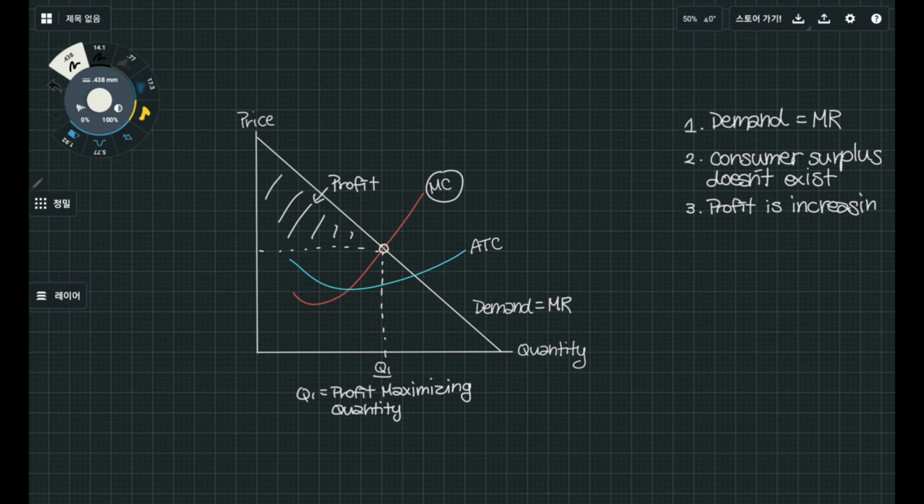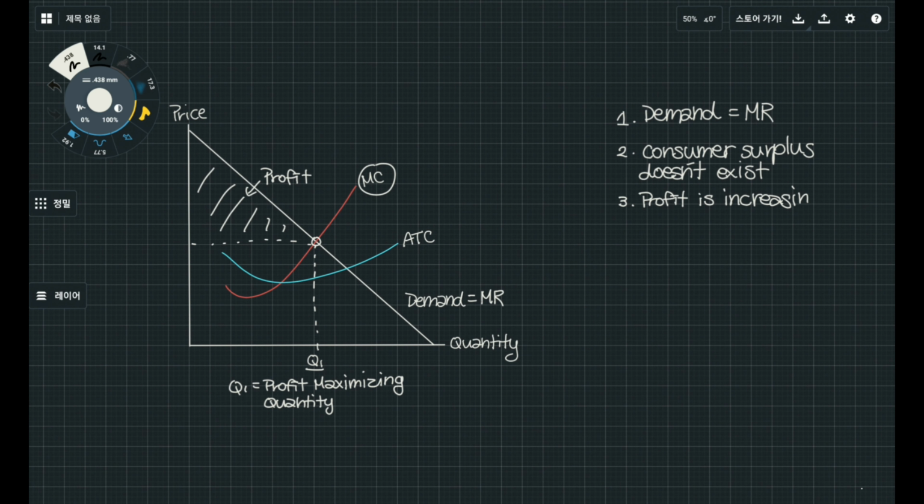And the graph of price discrimination is known for its three distinctive features. The first one is that the demand of the graph equals MR, the marginal revenue. The second one is that the consumer surplus doesn't exist. This is because every consumer has to pay the maximum price they're willing to pay. And lastly, as you can see in the graph, the profit is increasing.